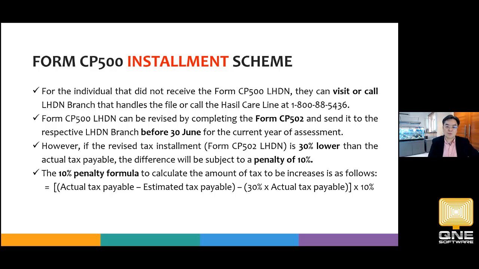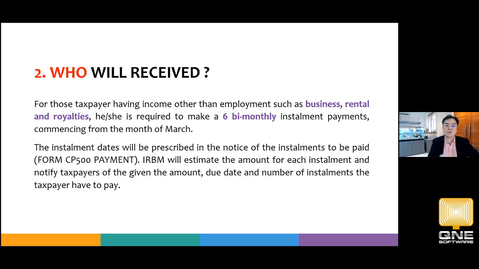So this is important. Please make sure if there is any revision and there is a shortfall, and the shortfall exceeds the 30% buffer, you may attract another 10% penalty, because you have wrongly estimated. So let's bear that in mind when you're trying to revise your CP500 with a CP502. Next one: who will receive? As I mentioned just now, for businesses, royalty income, rental income, those are probably higher income earners or taxpayers, you receive the form. As I repeated already, I'm going to move on to the next point.